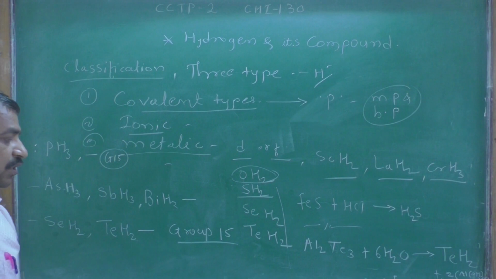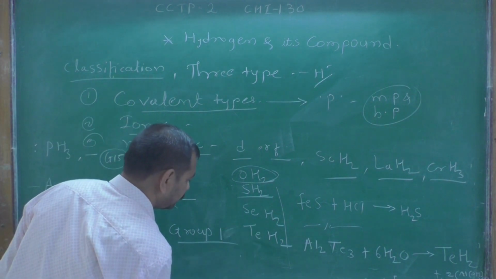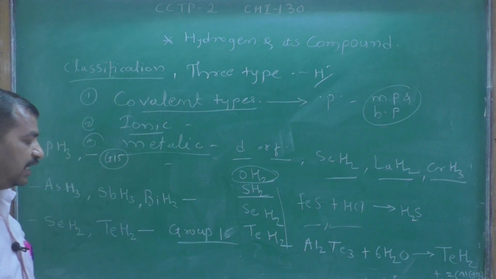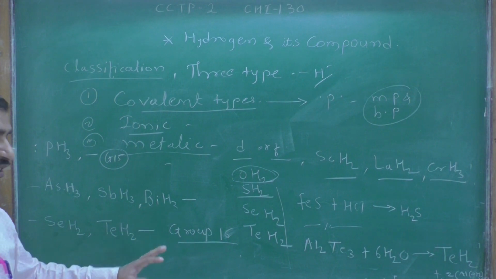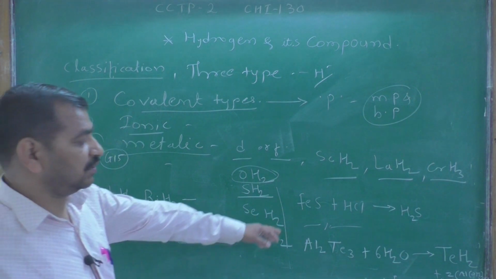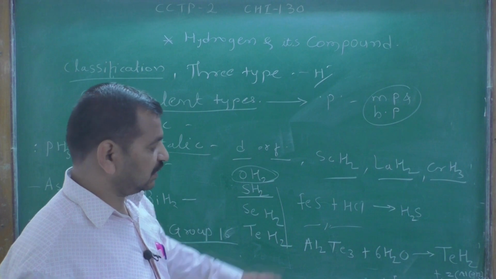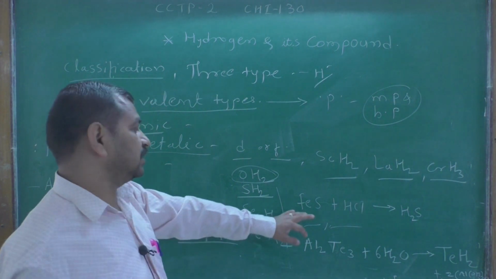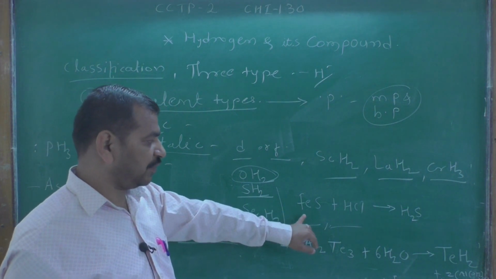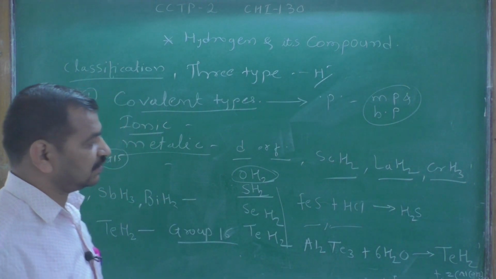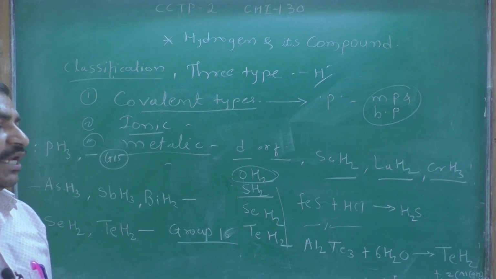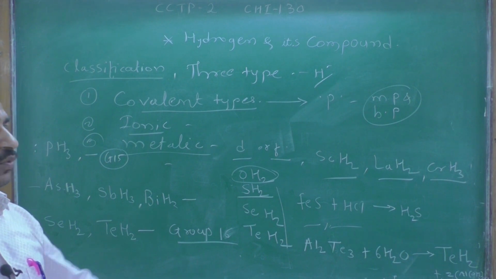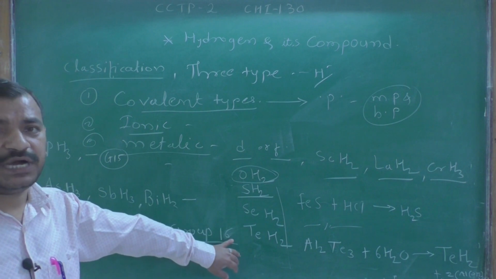So next are selenium hydrides and tellurium hydrides. This is the group 16 element. Selenium hydride is prepared by a similar method, like ferrous selenide plus hydrochloric acid or H2SO4, any type of mineral acid, to form these types of hydrides.